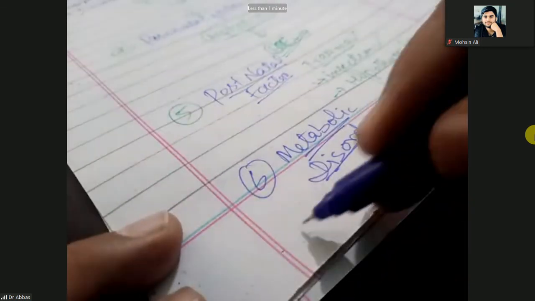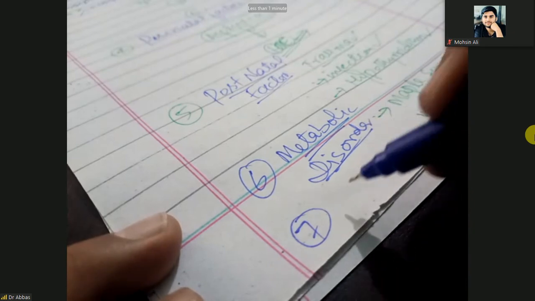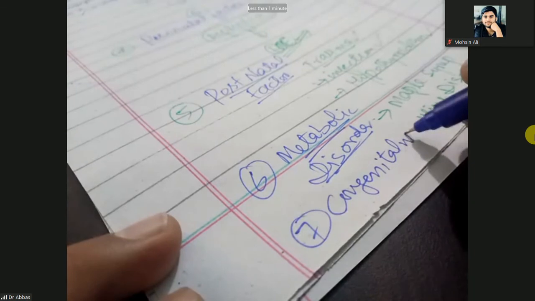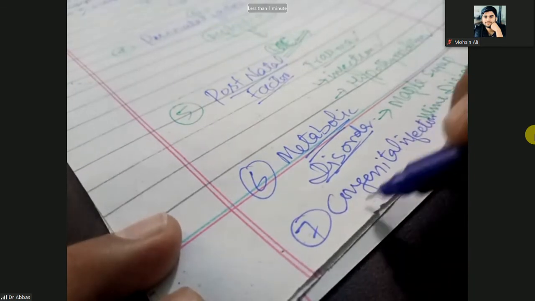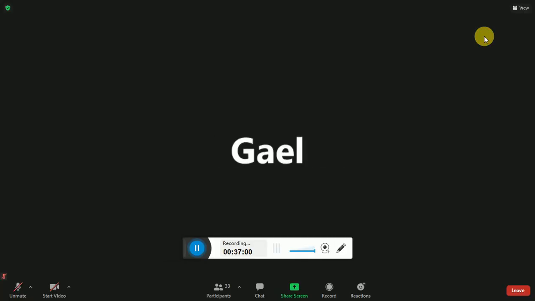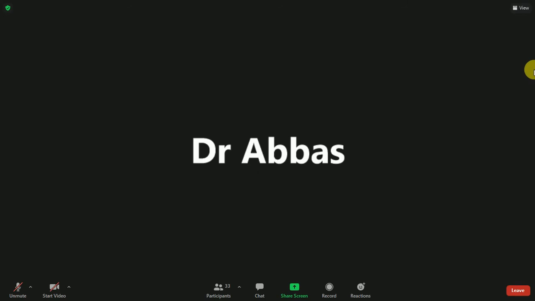The last factor is congenital infections. It means the baby is born with infection. So let's proceed with our main discussion.